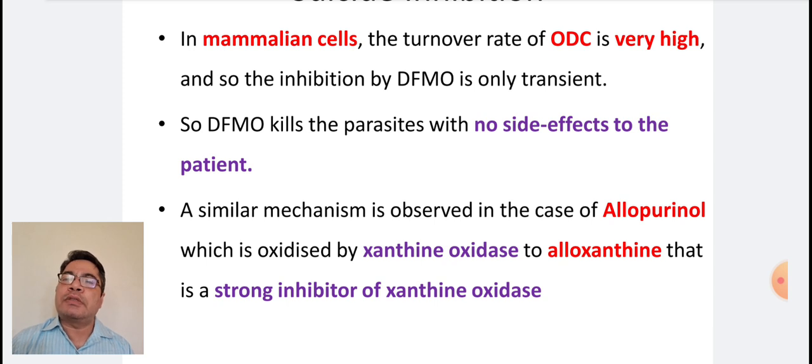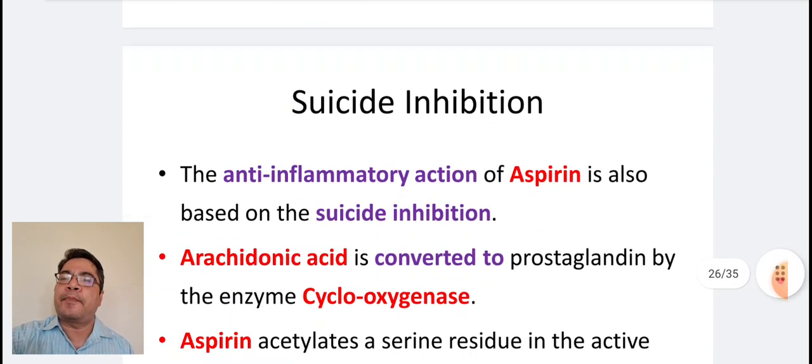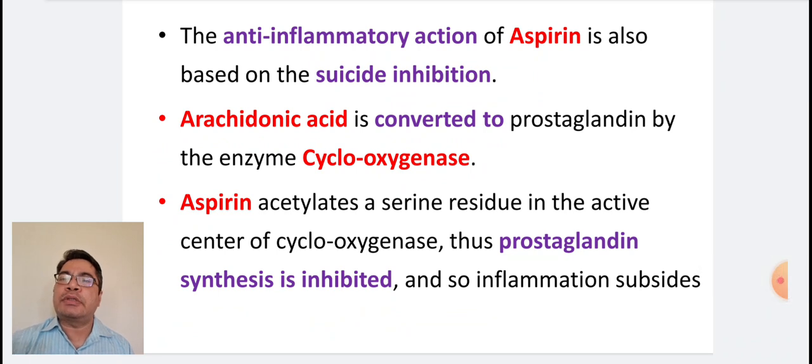A similar mechanism is observed in case of allopurinol, which is oxidized by xanthine oxidase to alloxanthine, that is a strong inhibitor of xanthine oxidase. The anti-inflammatory action of aspirin is also based on suicide inhibition. Arachidonic acid is converted to prostaglandin by the enzyme cyclooxygenase. Aspirin acetylates the serine residues in the active center of cyclooxygenase. Thus, prostaglandin synthesis is inhibited and so inflammation subsides.